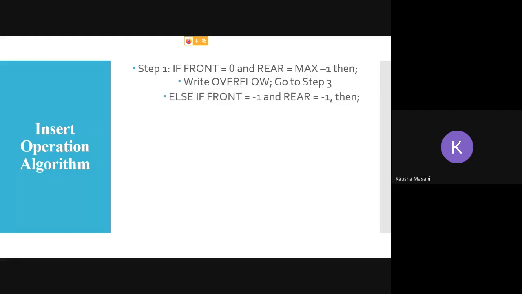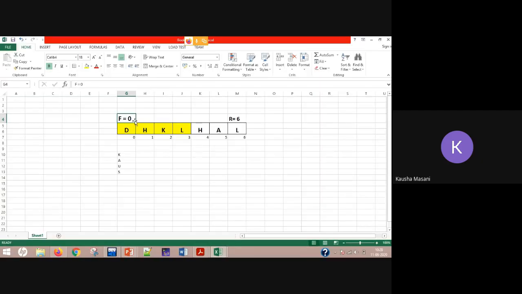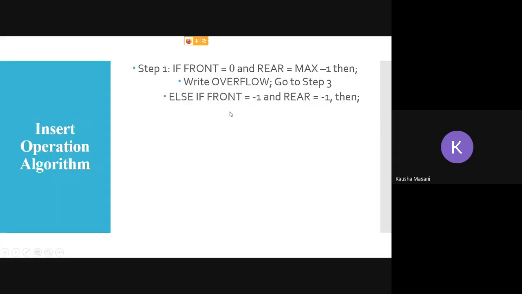If that condition is false, then you have to check whether the element you are going to add is the first one or not. So you are going to check for this condition, that the element which you want to add is the very first element or not.